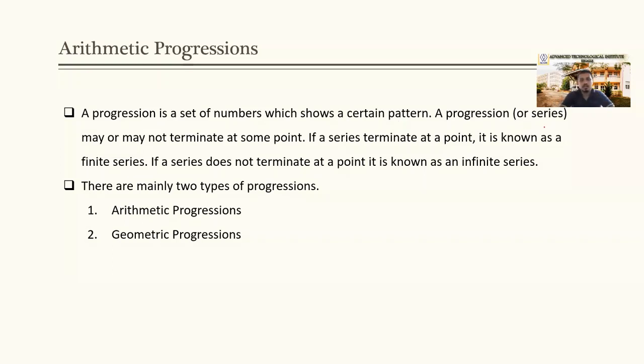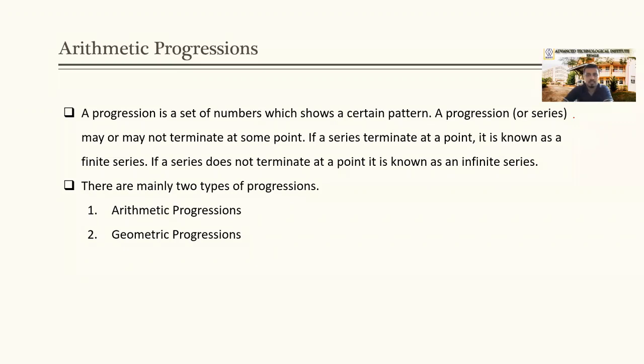A progression, or we call this a series, may or may not terminate at some point. It means I can say even numbers from 2 to 8.